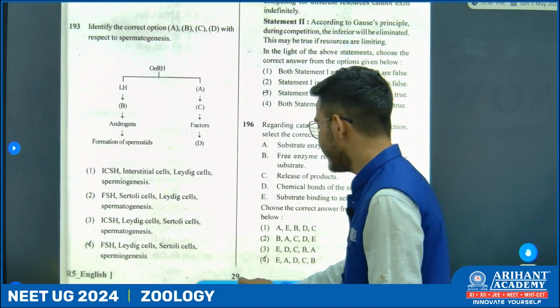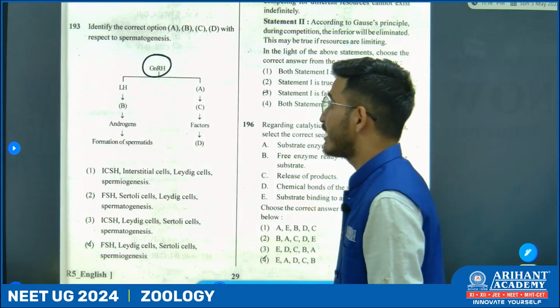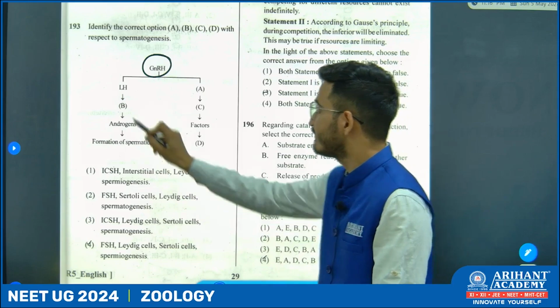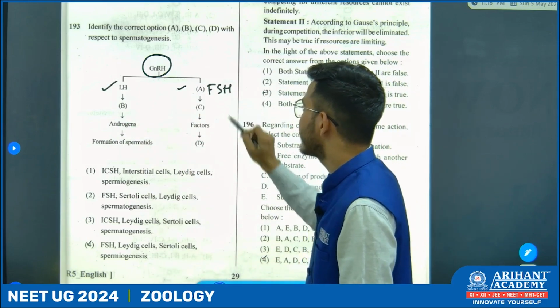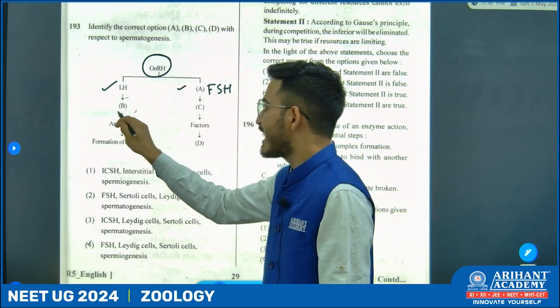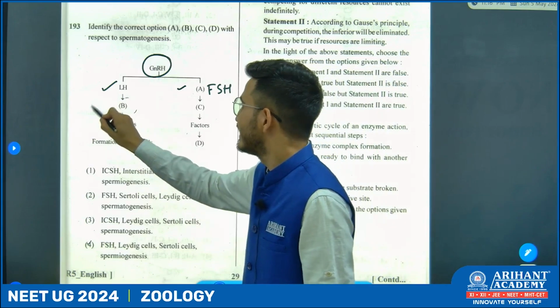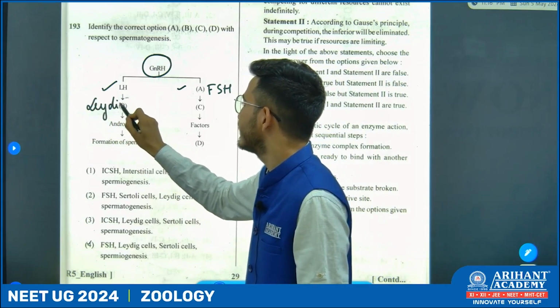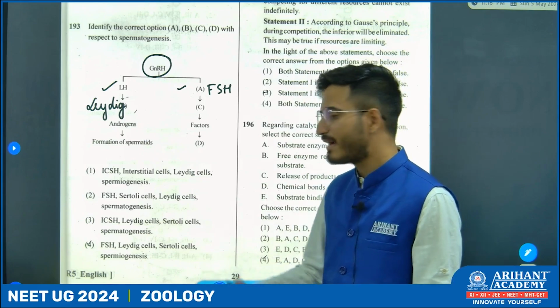Next, now they have provided you with a flow chart in which GnRH, gonadotropin releasing hormone, affects LH and FSH. We know follicle stimulating hormone. LH will affect which cells, and those cells start secreting androgens. We know it is Leydig cells, and it helps in the formation of spermatids.